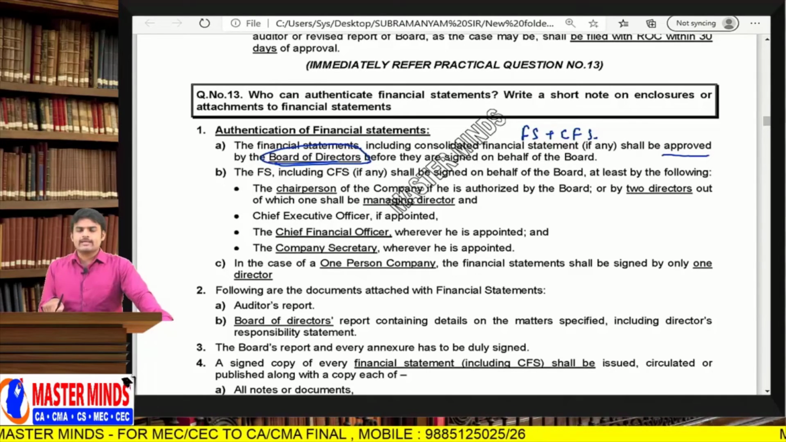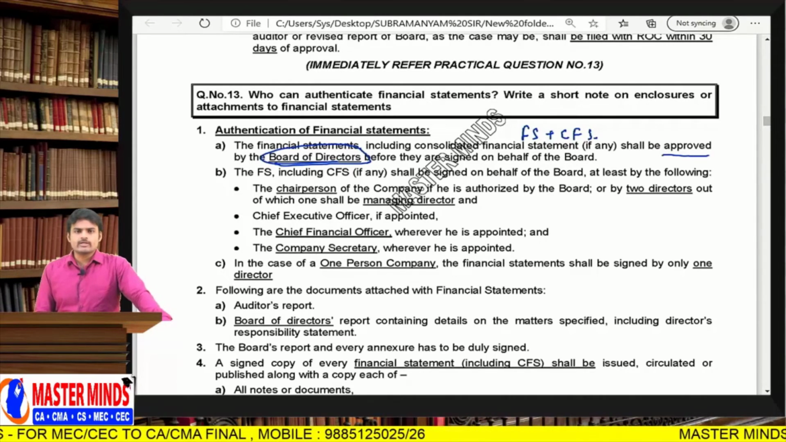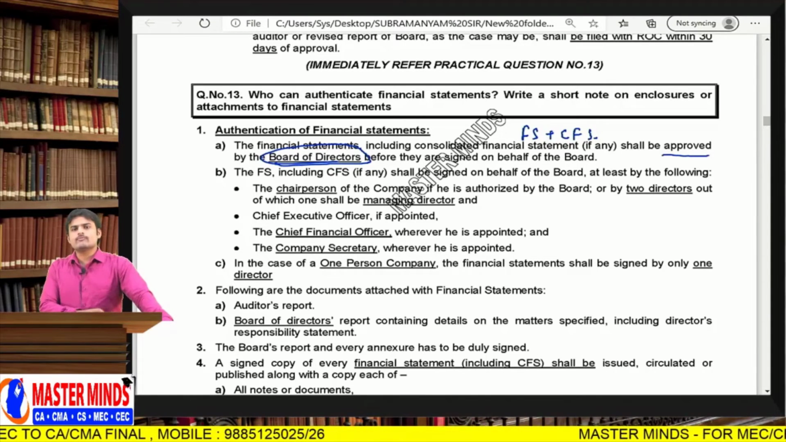Later they will be signed by a few people and adopted in the general meeting. If members, by passing an ordinary resolution, adopt the financial statements, now the financial statements will be frozen.